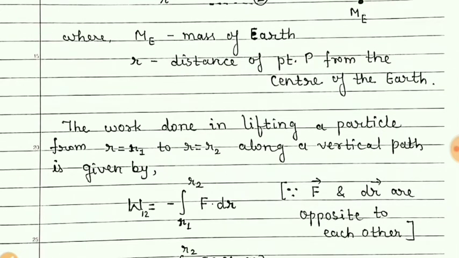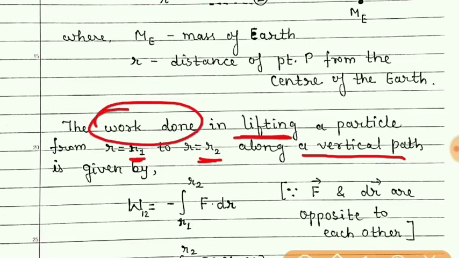Now suppose we are lifting that particle from first position to second position along the vertical path. So definitely, as the particle is displaced from one point to other, the work is done.